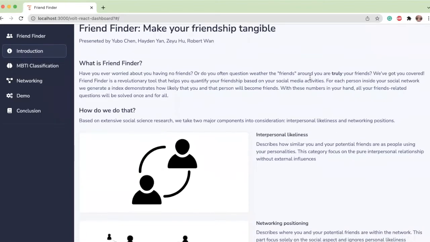So, what is Friend Finder? Have you ever worried about having no friends? Or do you often question whether the friends around you are truly your friends? Well, the answer is probably yes, because you are a miserable computer science student. But don't worry, we've got you covered.